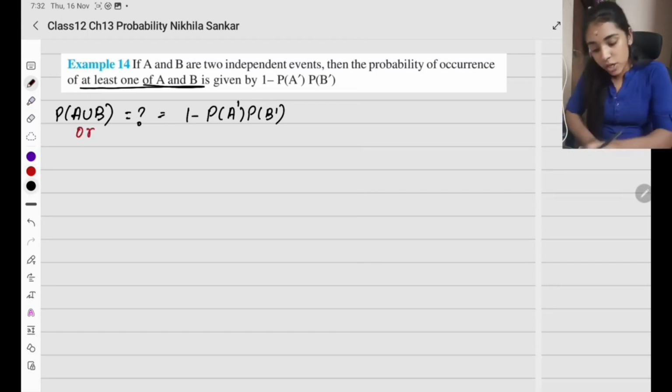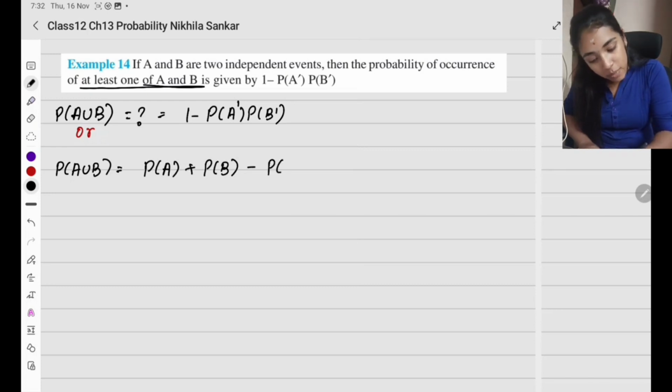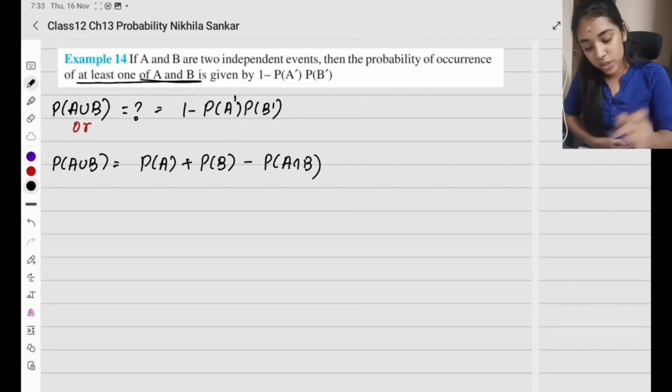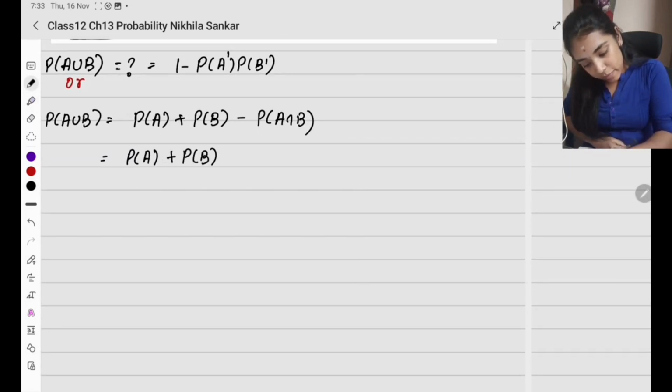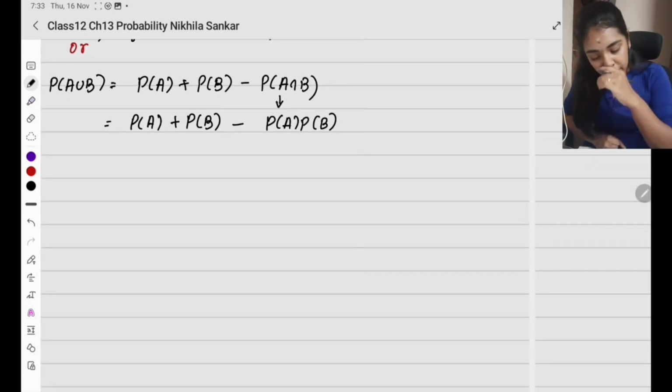So this is what we are going to do. What is probability of A union B? What do you know? This is going to be probability of A plus probability of B minus probability of A intersection B. We have done this. What is given in the question? A and B are two independent events. So how can I write this? This is going to be probability of A plus probability of B minus, I'm going to write this as probability of A times probability of B. You know, they are independent events. Correct?